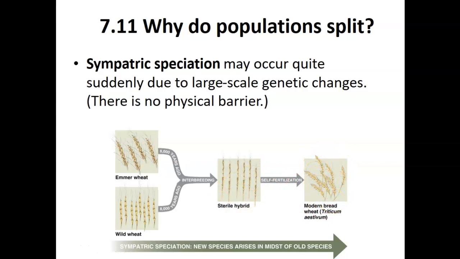In summary, we talked about the definition of species, the mechanisms of speciation, and the reasons why populations can be split.